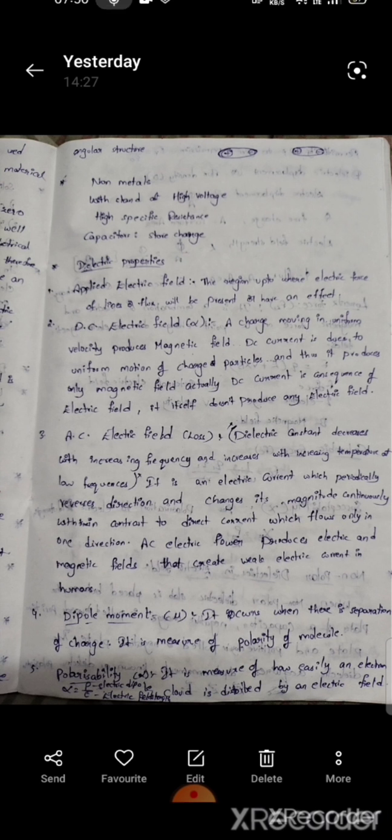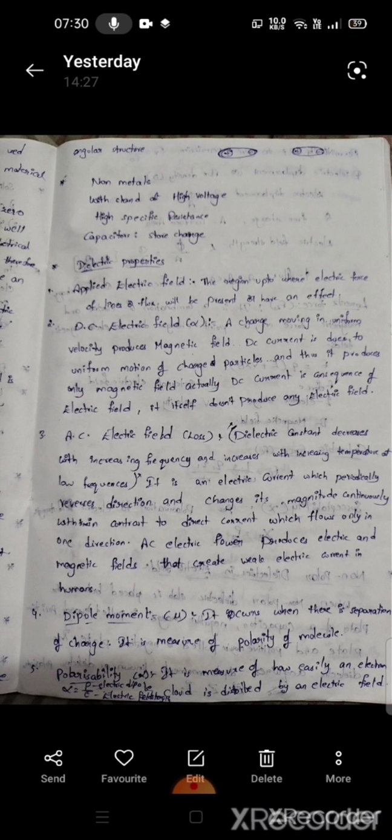AC electric field: it is an electric current which periodically reverses direction and changes its magnitude continuously with time, in contrast to the direct current which flows only in one direction. AC electric power produces electric and magnetic fields that create weak electric current in humans.